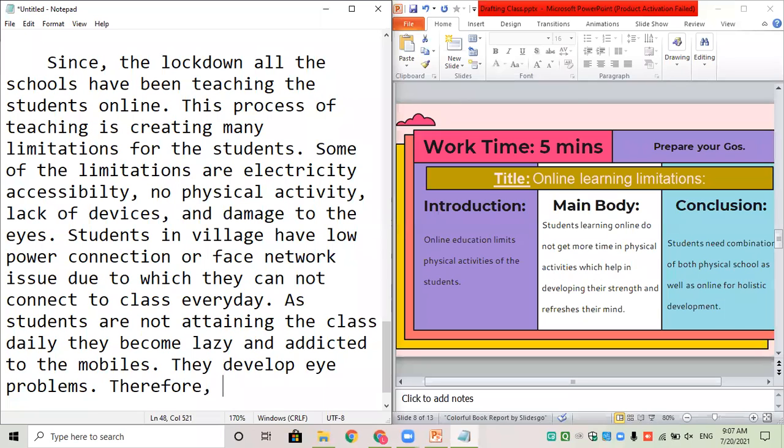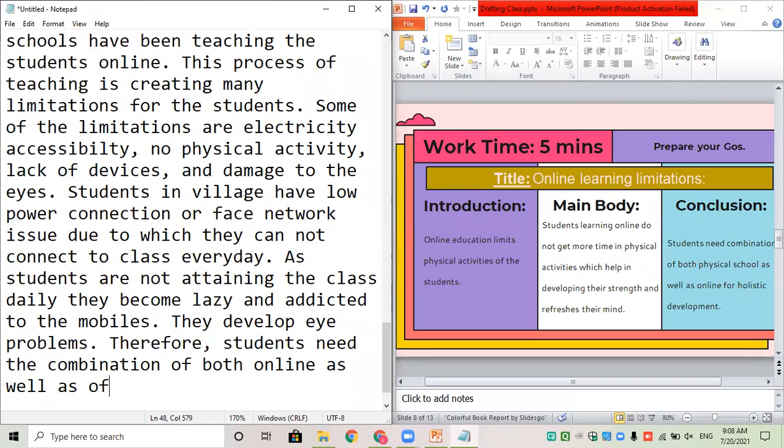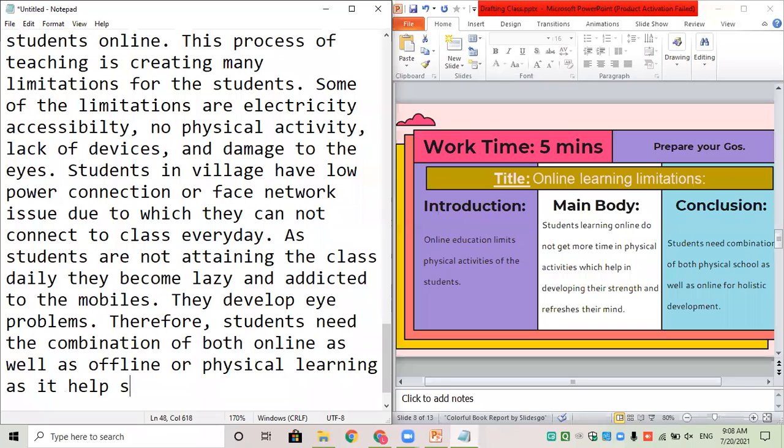Therefore, students need the combination of both online as well as offline or physical learning, as it helps for holistic development. That's it. That's my conclusion.